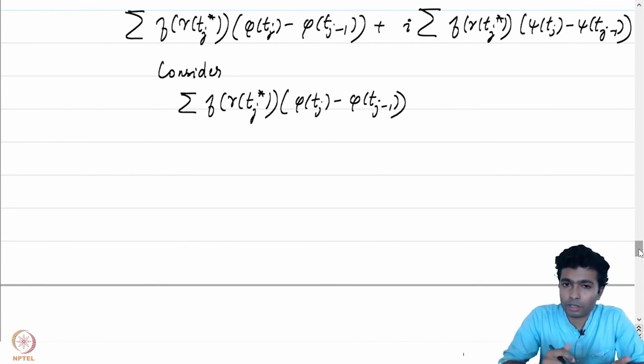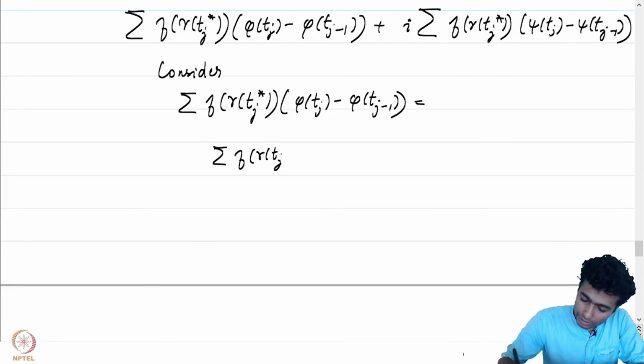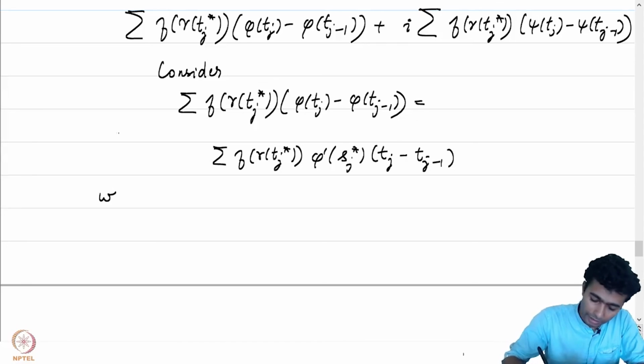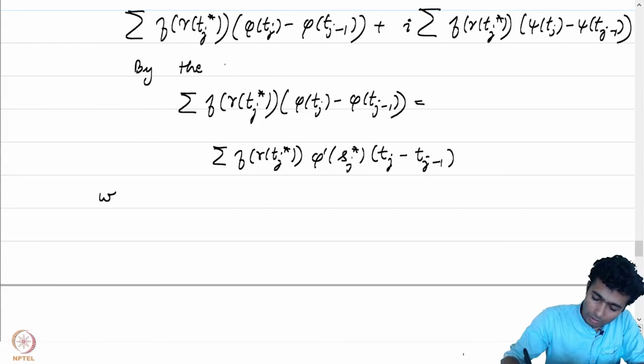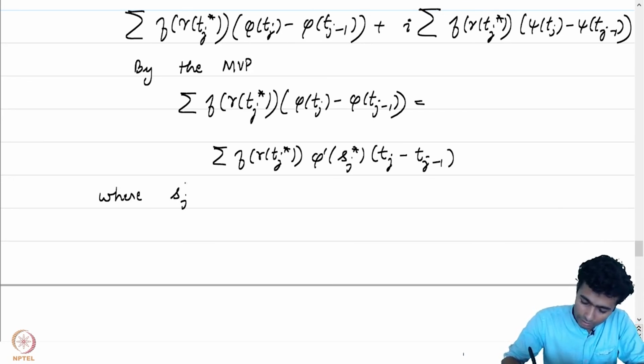So in particular, we can talk about the mean value theorem here, and this is equal to the sum of f of gamma of tj star times phi prime of some sj star into tj minus tj minus 1 by the mean value property, where sj star is some element in (tj minus 1, tj).